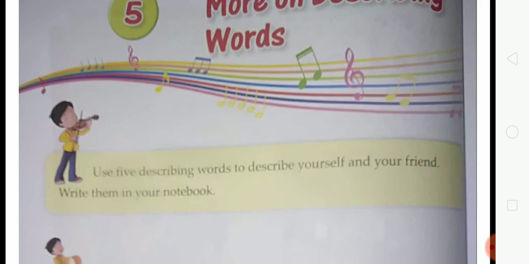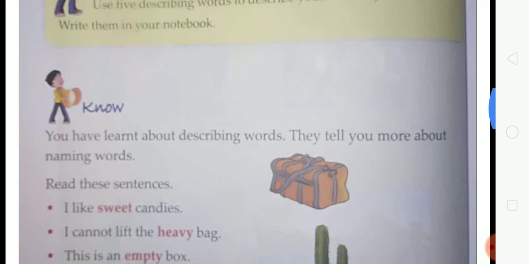So students, you all understood very well what a describing word is, how you can use a describing word in your sentence, and how a describing word tells us more about anything or naming words. Now come to the next.